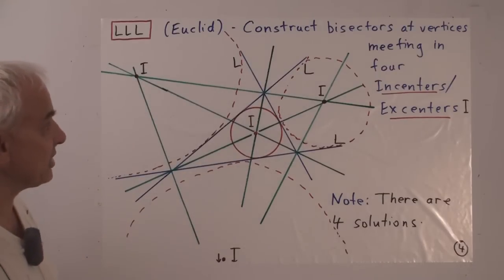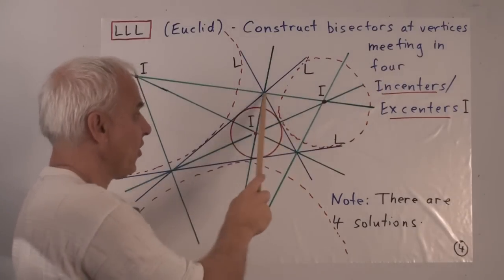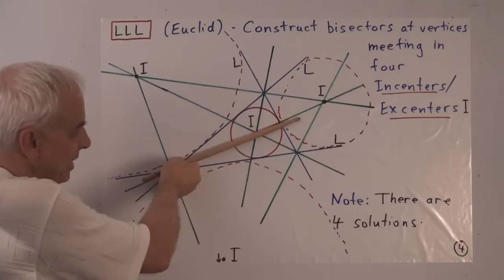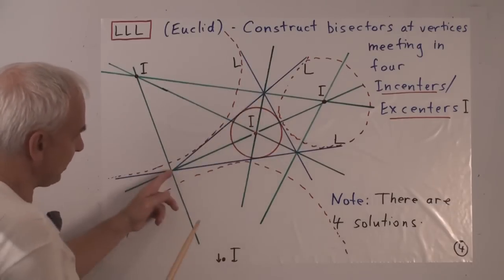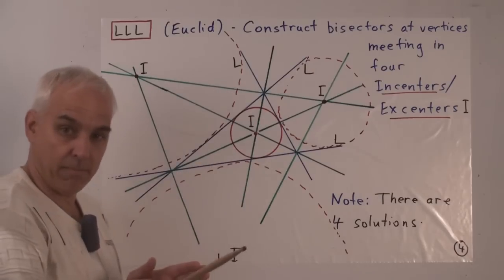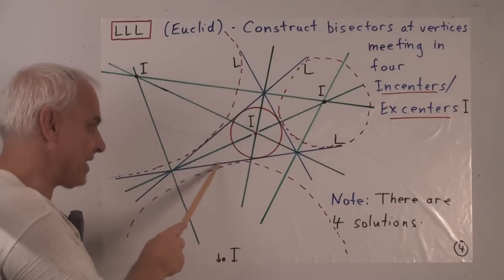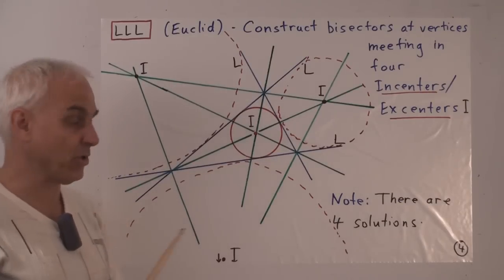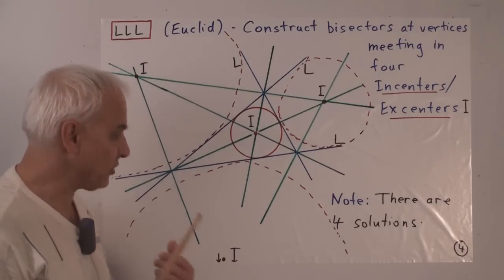The essential construction is that of constructing an angle bisector, or just a bisector, at each of the vertices of this triangle. So let's have a look at, say, this bisector. What is this? This is a line that splits this vertex. So here we have 2 lines meeting at this vertex. And we want to form a third line which lies equally between those 2 lines. In terms of angles, it means that this angle is the same as this angle. In terms of spread, of rational trigonometry, it means that this spread is the same as that spread. So how do you do that?